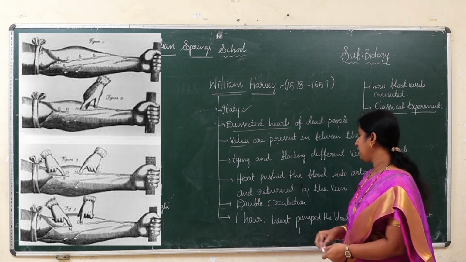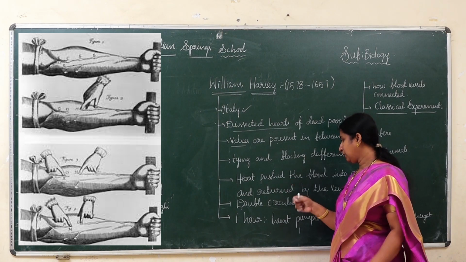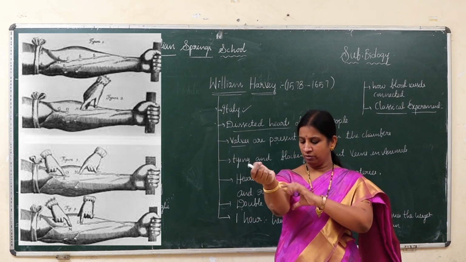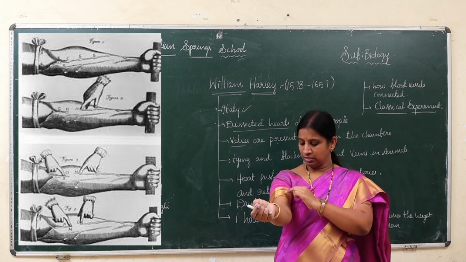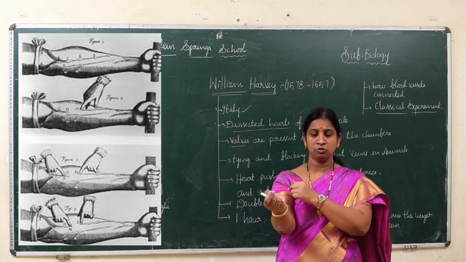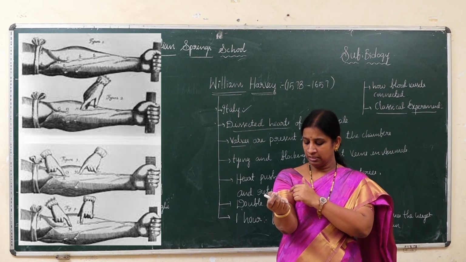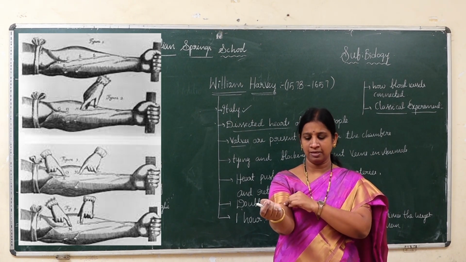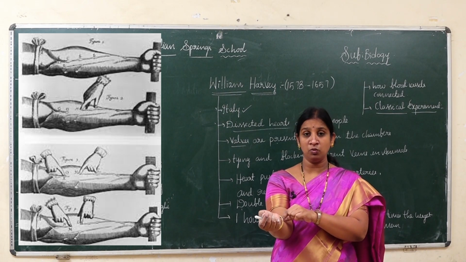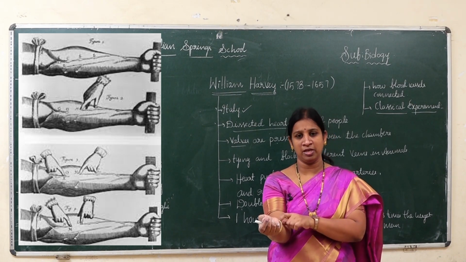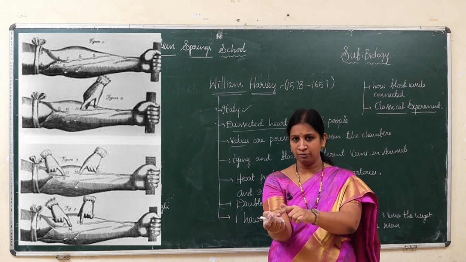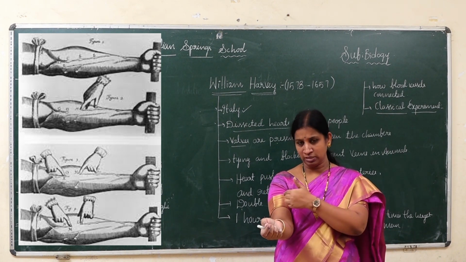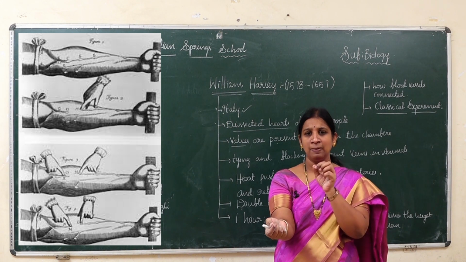There he explained very clearly that the heart is used to push the blood into the arteries. So when we have a block here, the blood vessels on this side will bulge. Those are the arteries, because the blood can't move in the downward direction, so they bulge on this side. And on this side blood vessels also bulge. Those are nothing but veins, because veins carry blood from body parts towards the heart. So there is no way for them to go that side, so that's why they bulge out.